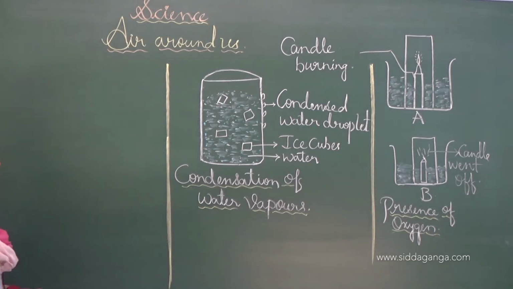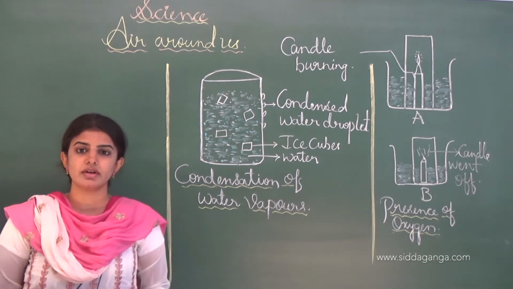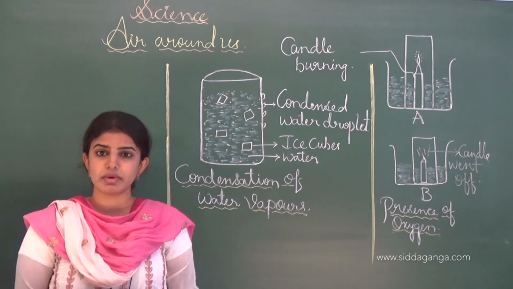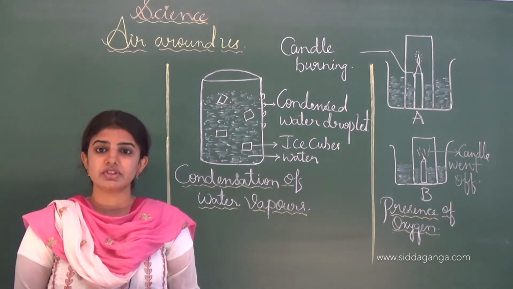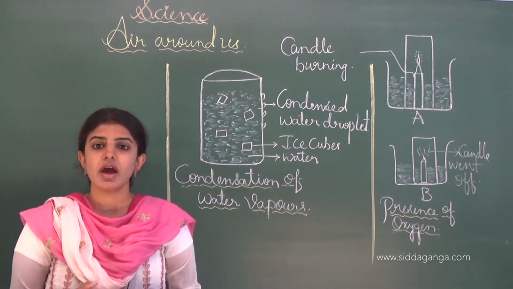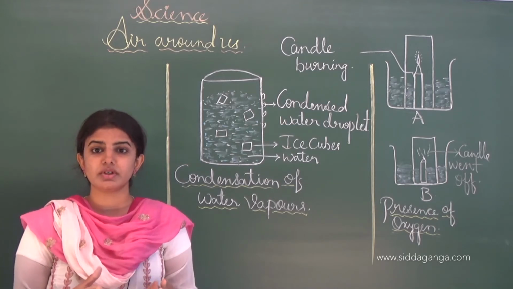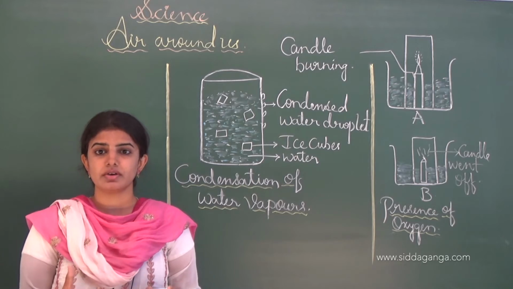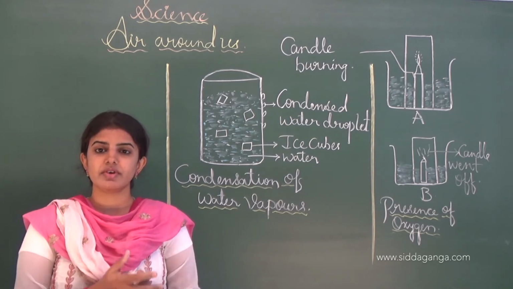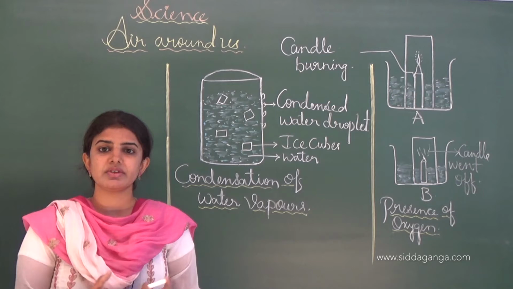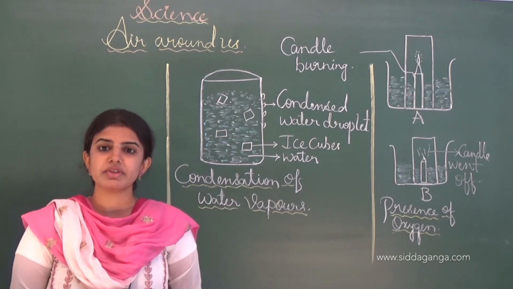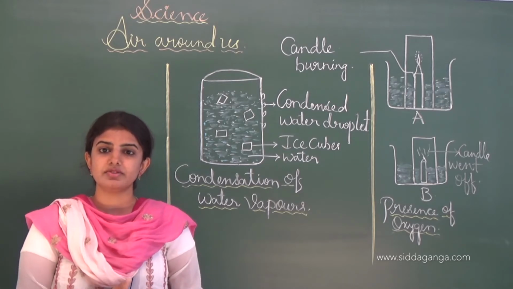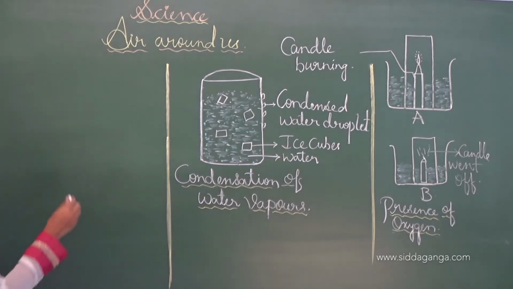And also we learned in the previous section about the composition of the air. See, as we all know, air is a mixture of gases like carbon dioxide, oxygen, and nitrogen, which are the major components of the air. A major part of the air contains nitrogen, and the remaining part is occupied by oxygen, about 21% of oxygen is present in the air, and the remaining 1% is many other gases like argon and dust particles. This is all about the composition of the air.